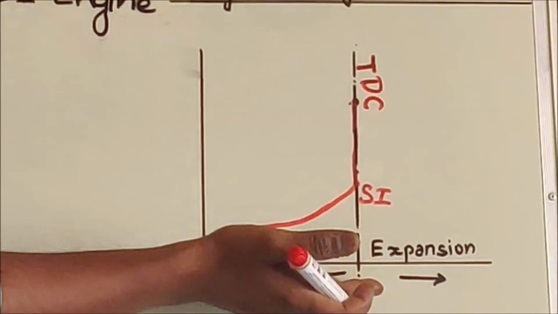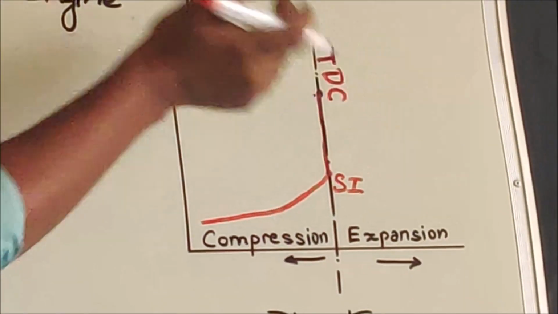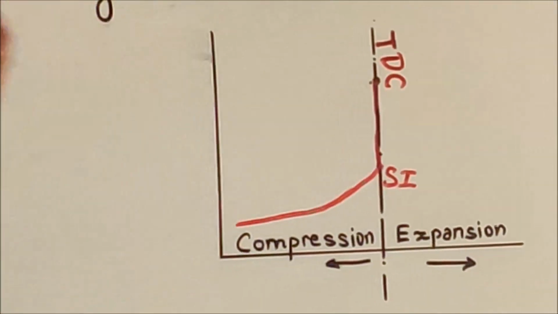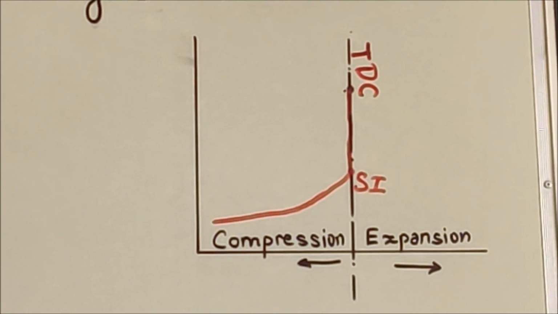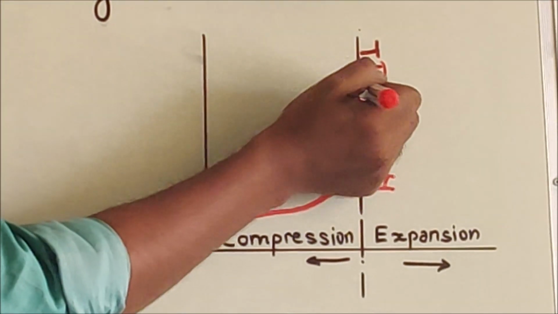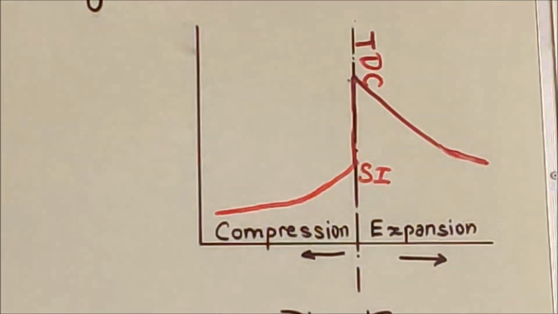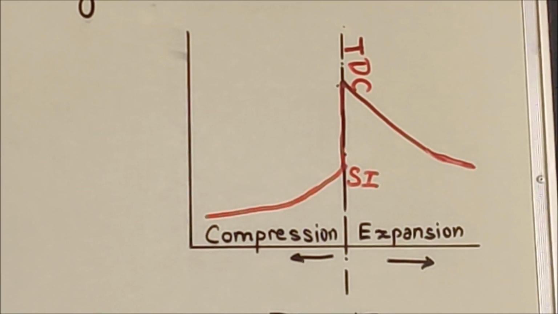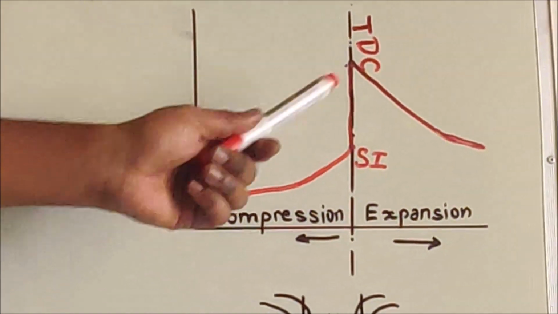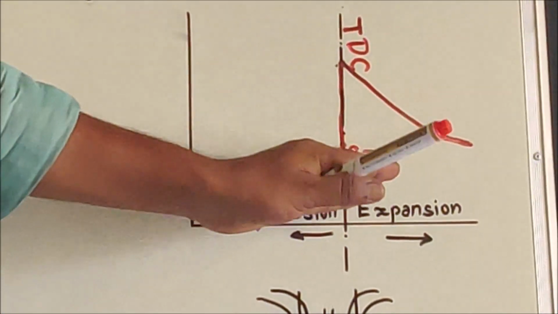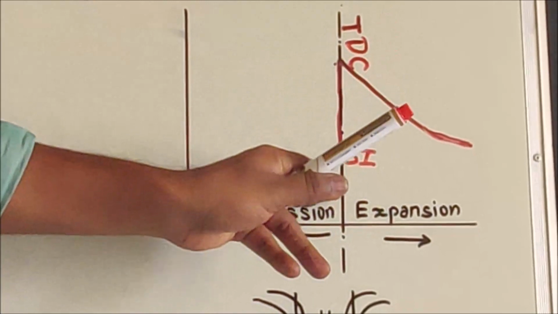Therefore, at the TDC itself, you will get a rise in pressure, but there won't be any motion of the piston. And then there would be an expansion stroke or the power stroke that we obtain from the SI engine cycle.